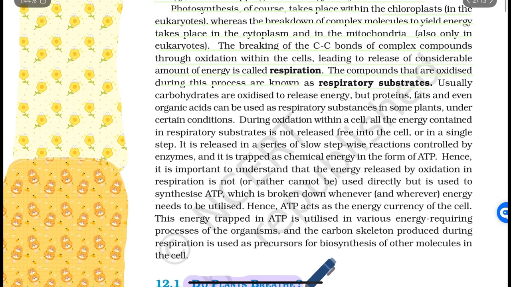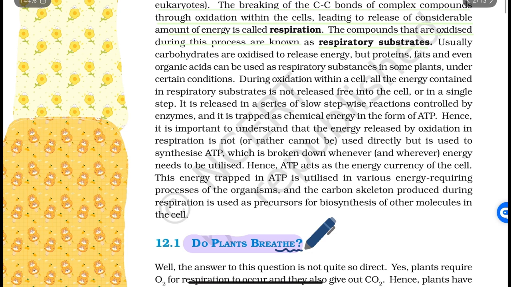Usually carbohydrates are oxidized to release energy, but proteins, fats, and even organic acids can be used as respiratory substrates in some plants under certain conditions. During oxidation within a cell, all the energy contained in respiratory substrates is not released free into the cell or in a single step. It is released in a series of slow stepwise reactions controlled by enzymes, and it is trapped as chemical energy in the form of ATP.